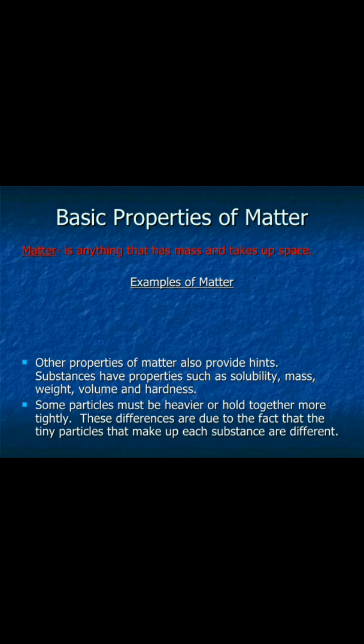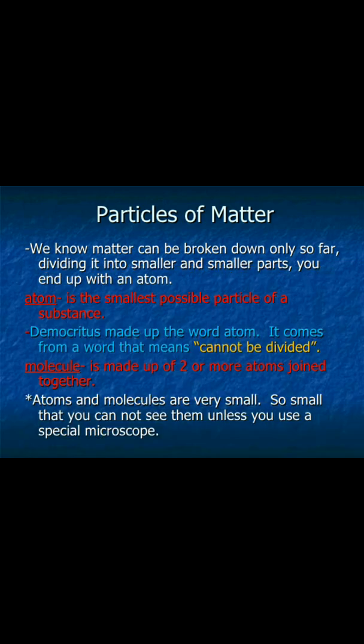So, basic properties of matter. Particles of matter: an atom is the smallest possible particle of a substance. A molecule means it's made up of two or more atoms joined together. An atom is the smallest possible particle of a substance, such a small thing. But molecules means two or more atoms. When they join together, that is called a molecule.